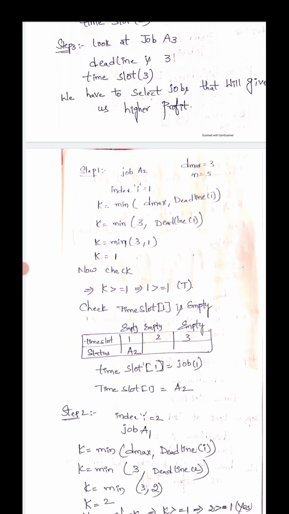Time slot of K, how much? Time slot of K is empty. K is assigned to be 1. Time slot of 1 is empty. Now time slot of 1 is assigned to be job of I. I how much? 1. Time slot of K how much? 1. Time slot of 1 is assigned to be job 1.